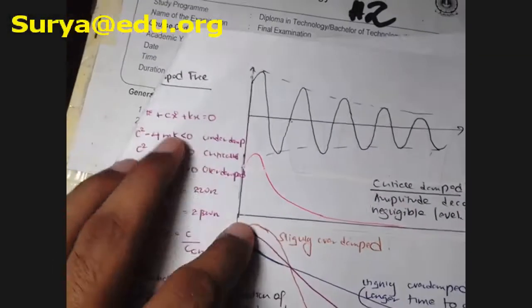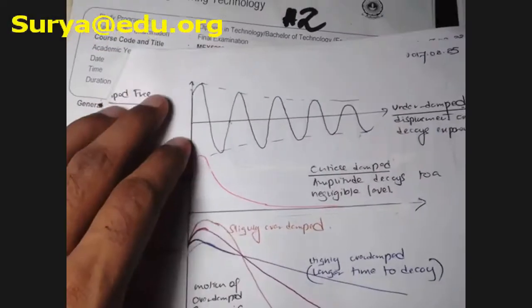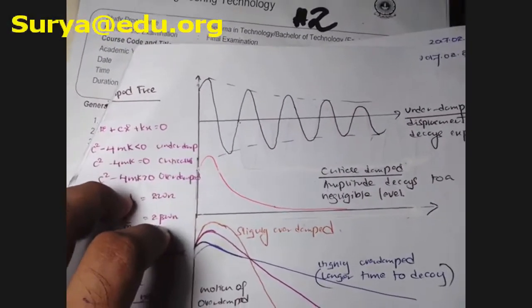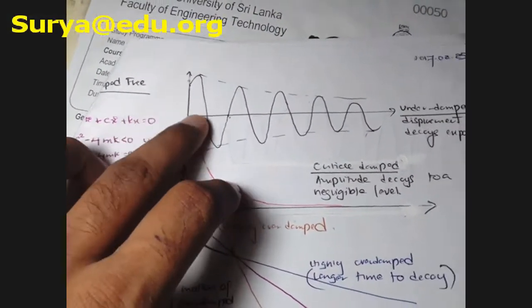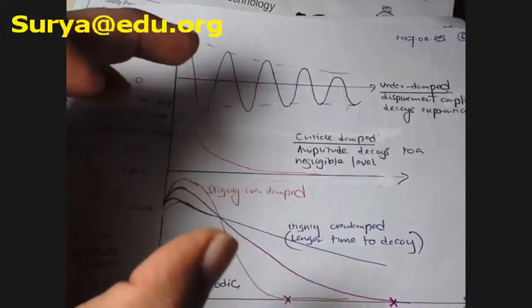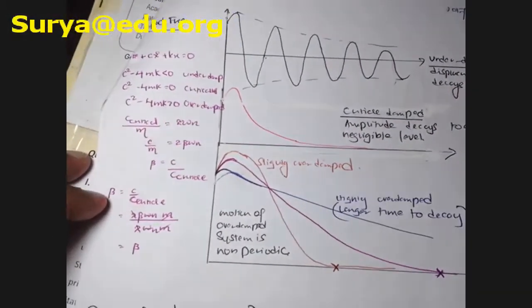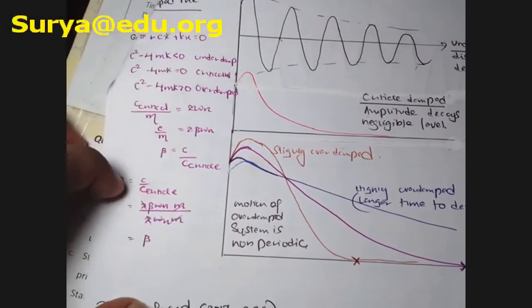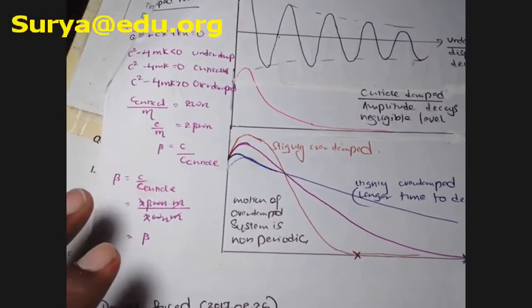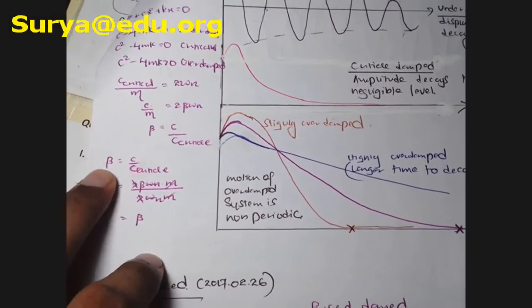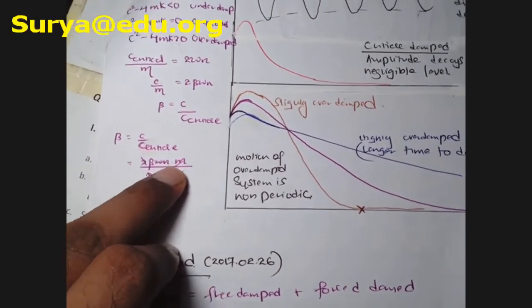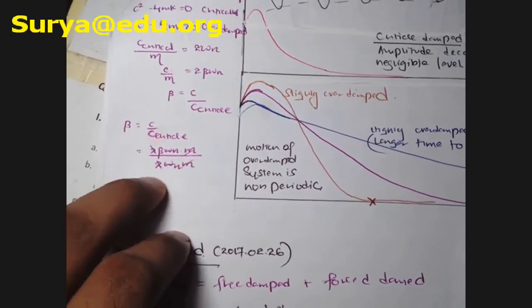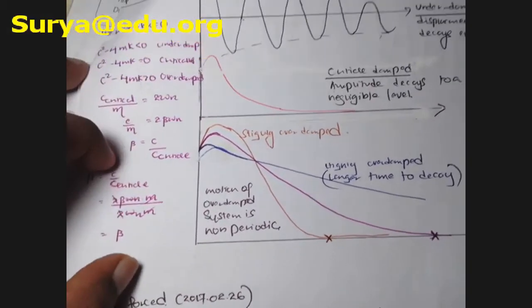Let's go to the next thing. Now we are getting to the harder stuff. This type is damped free, the response motion for damped free. Here I have mentioned some basic equations, but many people know beta and don't know what beta is. What is beta? C by C naught: C is the damping coefficient divided by the critical damping coefficient, a ratio.